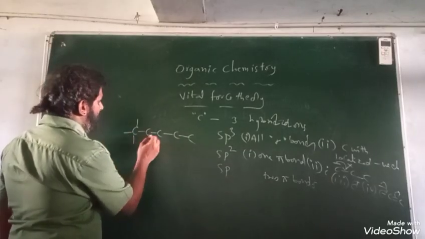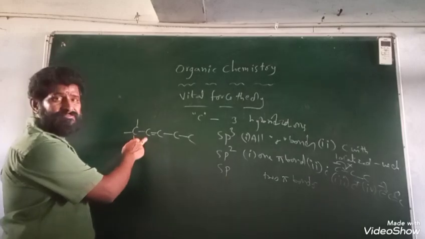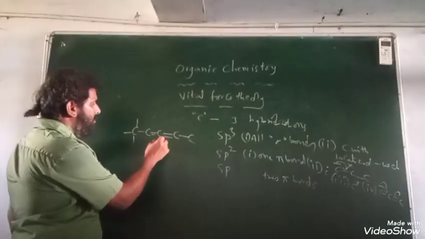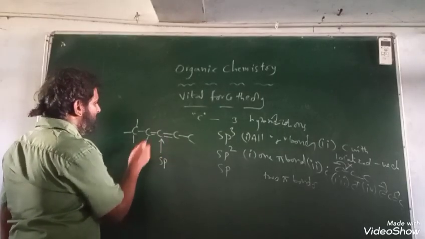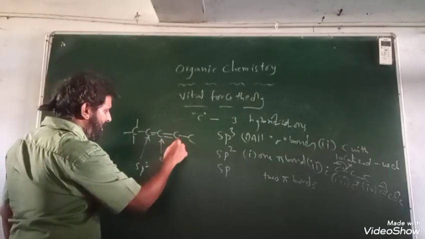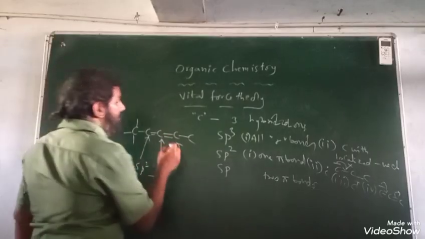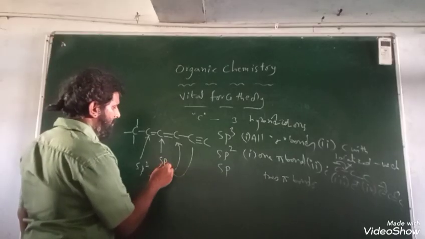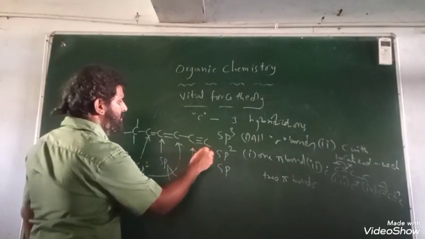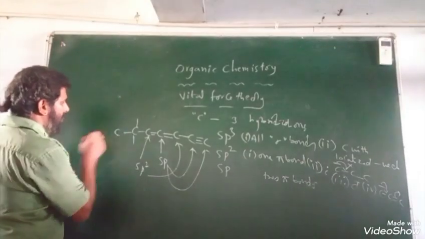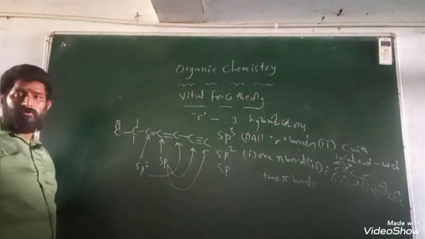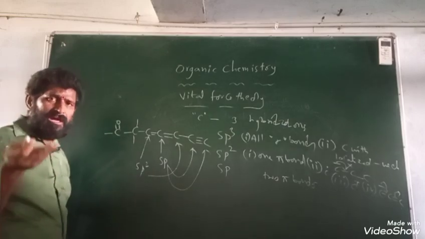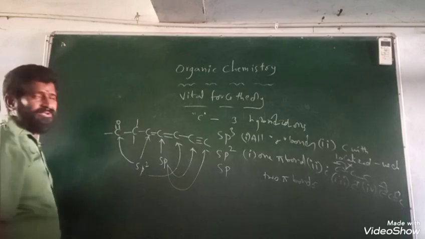This one is sp3. If you have a double bond here, it will become sp2. One more double bond here, and now you see this carbon is having 2 pi bonds, so it is sp, and the others are sp2. If a carbon has a triple bond, then also it is known to be sp. Similarly, we have a carbon with a double bond to oxygen. Here also 1 pi bond is present, whether it is with carbon or any other atom, so this is also sp2.